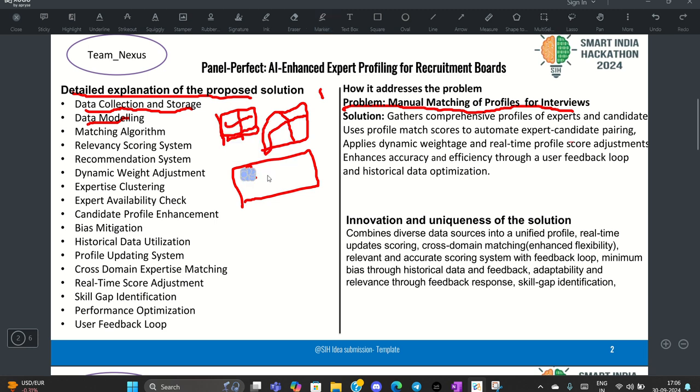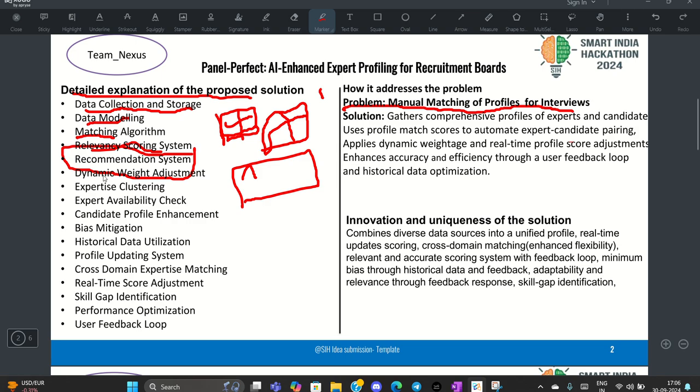For example, research having the keywords AI, ML, and other related keywords. We will be collecting all those keywords, and on that basis, we will be matching profiles. After that, we will also be creating a profile for the candidate, and then applying matching algorithms like the cosine algorithm. And we have already seen the relevancy scoring system. On the basis of the relevancy score, our system will be recommending the experts.